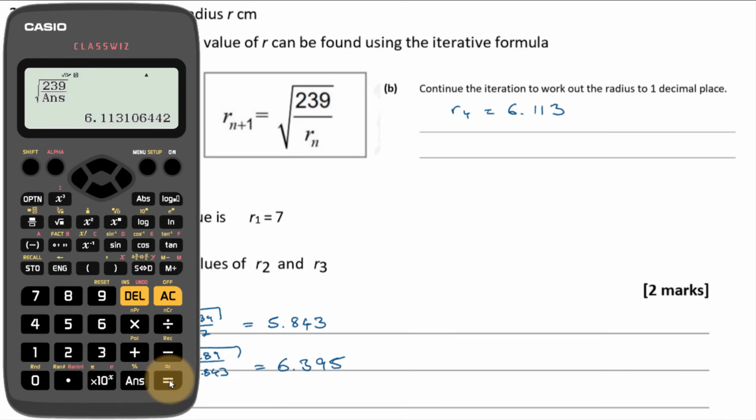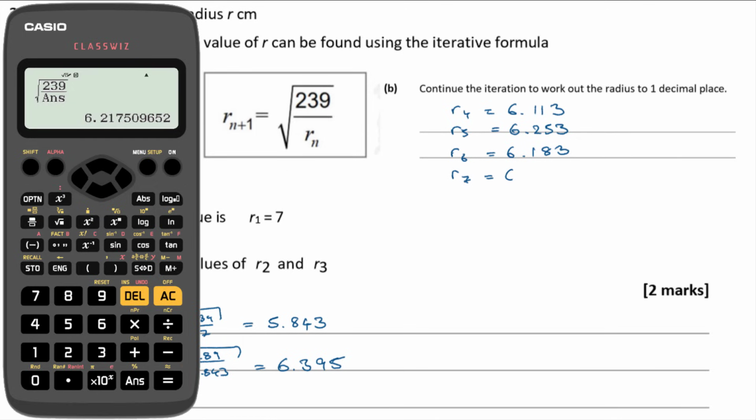So then the next one, R5, is equal to 6.253, and then R6 equals 6.183. Still jumping around a little bit, and wait until it settles down.